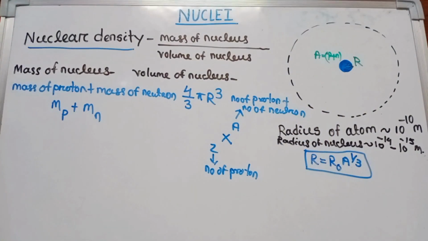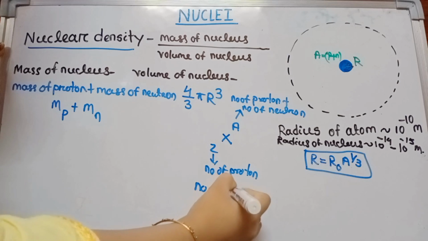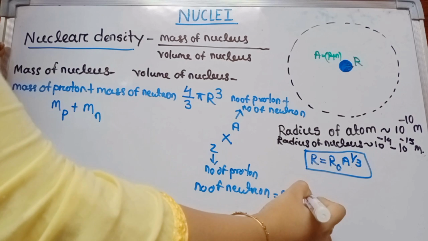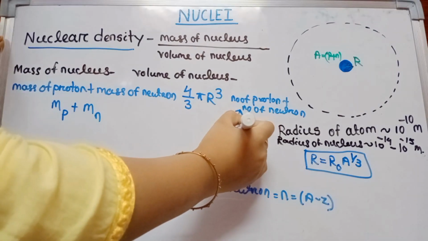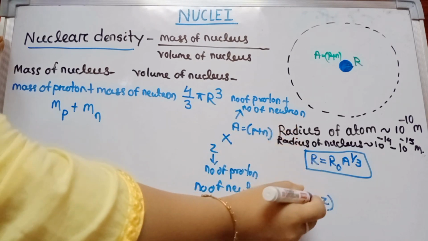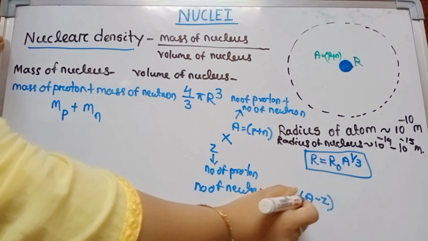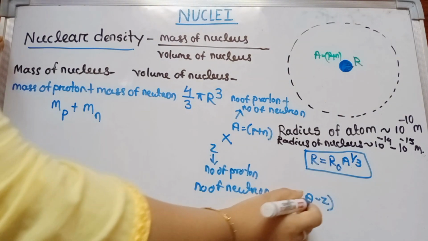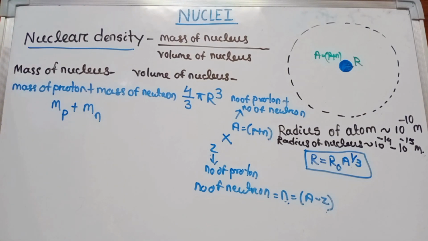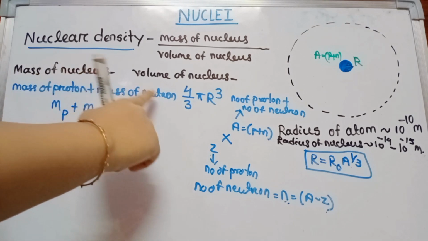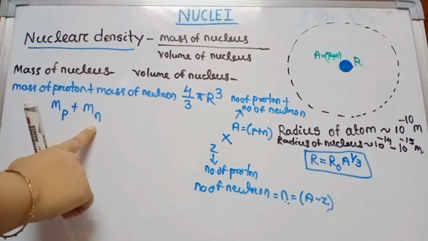So here what happened? What is the number of neutrons? The number of neutrons n equals A minus Z. A equals number of protons plus number of neutrons. So the number of neutrons is A minus the number of protons, and the number of protons is denoted by Z. So n equals A minus Z. For one proton, the mass is Mp, and for one neutron, the mass is Mn.